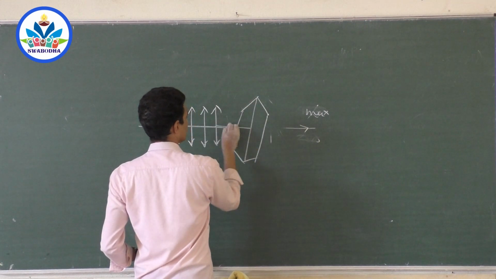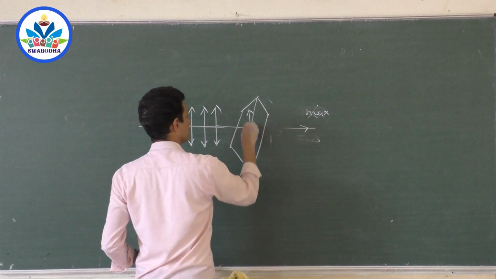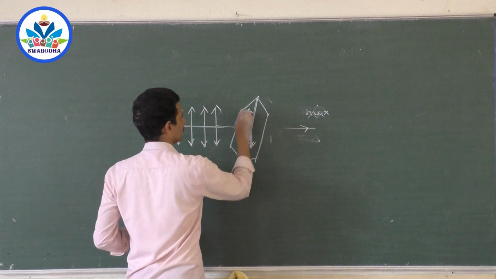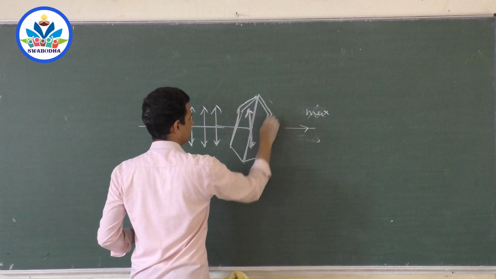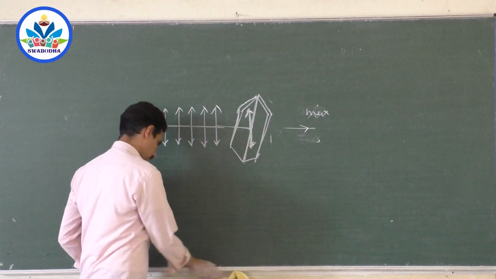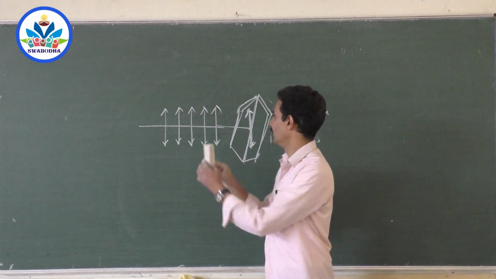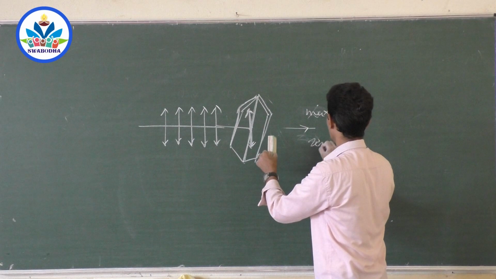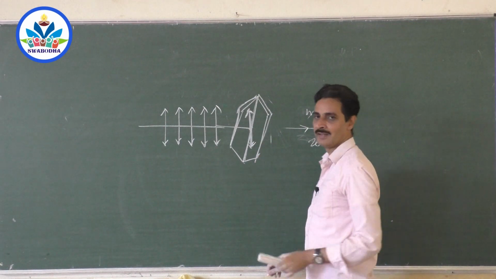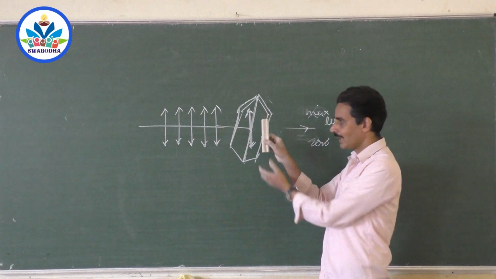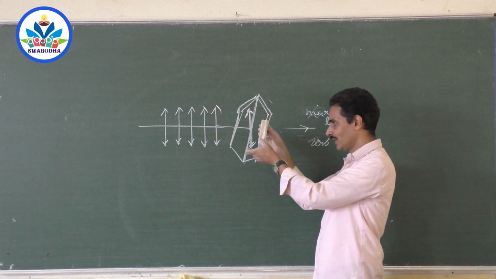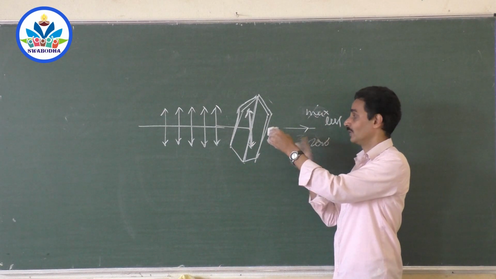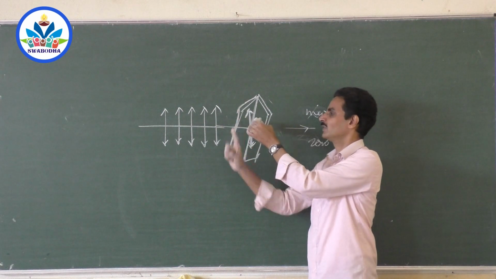Because these vibrations will hit it like this, right? These electric field vibrations are now not exactly parallel to the pass axis of the crystal. Won't it be enough if you just tilt it a little bit away to make the intensity zero? Now it is not zero, it will be less. Did you follow this? As I turn the analyzer little by little, the intensity goes on decreasing and decreasing. It becomes perfectly dark, perfectly zero intensity, only when the analyzer is perpendicular to the vibrations.